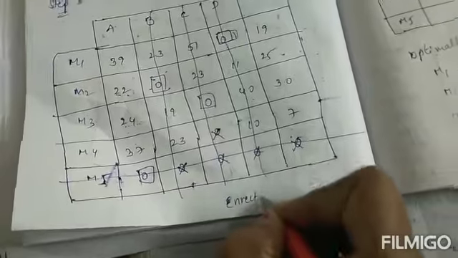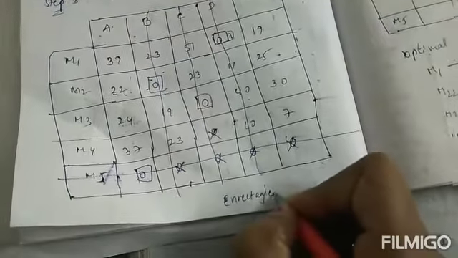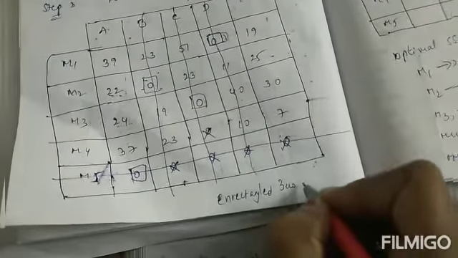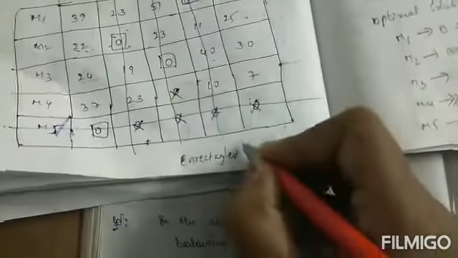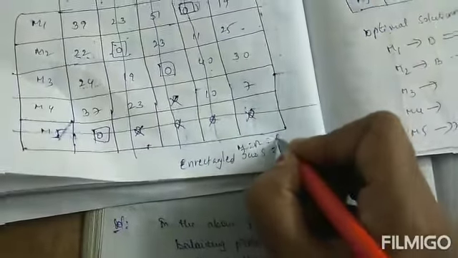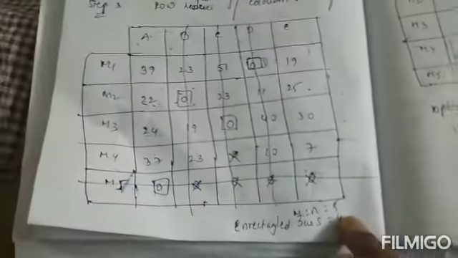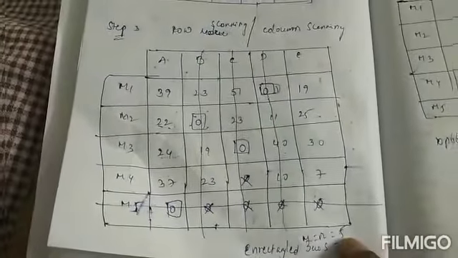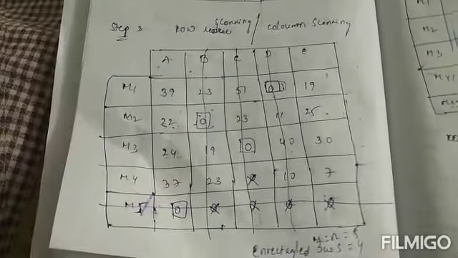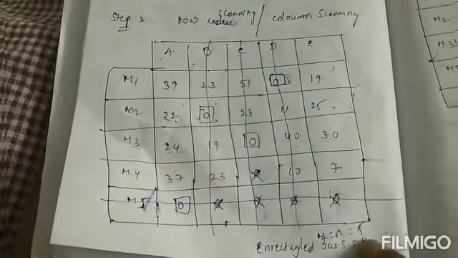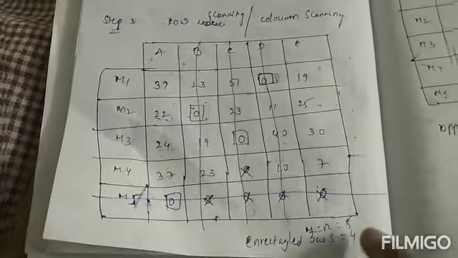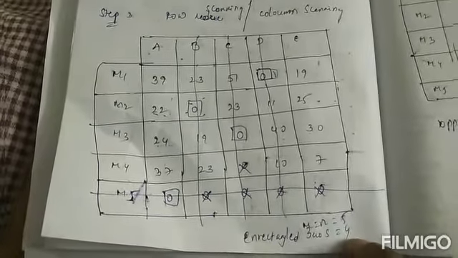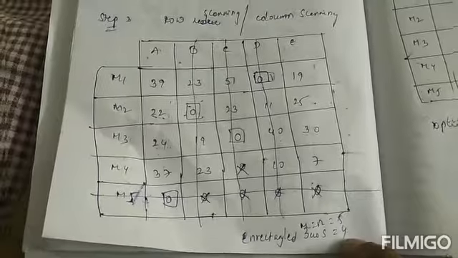Rectangled zeros are 4, but our number of rows and columns is 5. So M is equal to N is equal to 5, but those are not equal. That means there is no optimal solution. If both are equal, then we will get the optimal solution, the maximum profit. Here we will not get any optimum or maximum value.